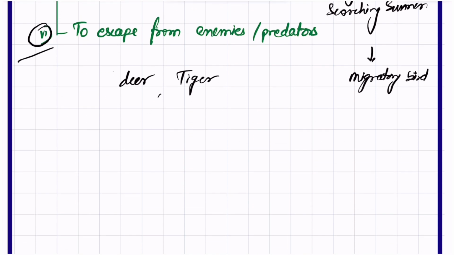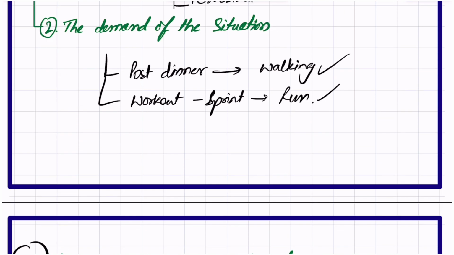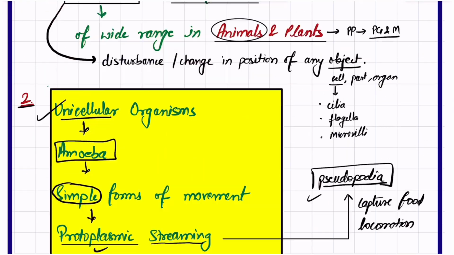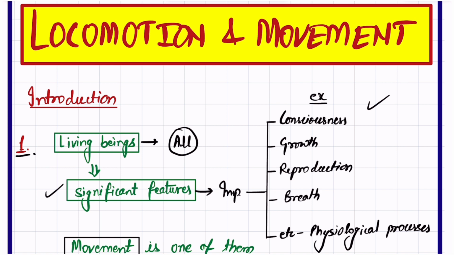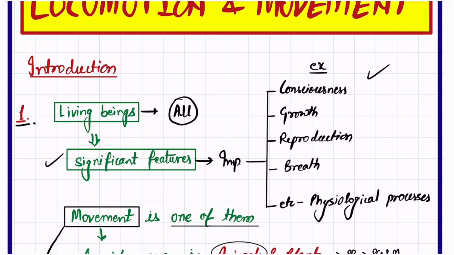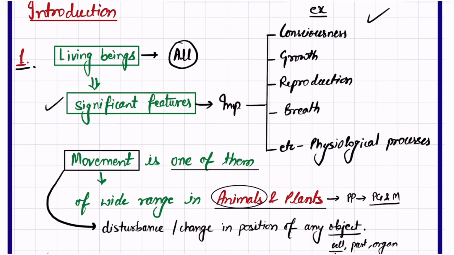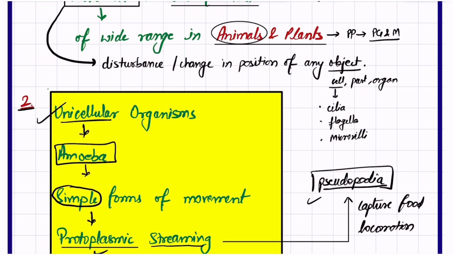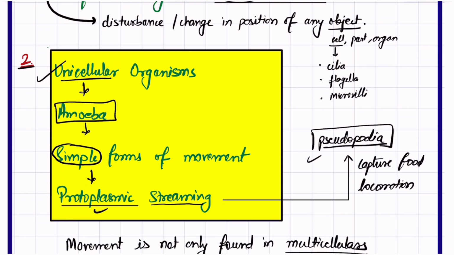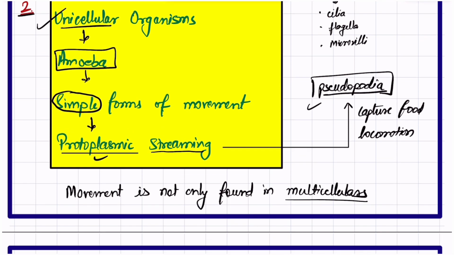So these were the 10 points of the introduction, and we are done with the introduction in this chapter. Okay, let's have a quick review of what we have done today. Locomotion and movement introduction: we discussed that living beings have a significant feature, movement, and it is exhibited by plants as well as animals. We did the definition of movement. Then it is not hard and fast that it is exhibited by multicellular organisms only; it is present in unicellular organisms as well.